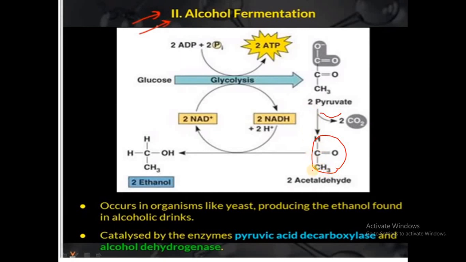So from pyruvate, when we remove carbon dioxide, what is formed? Acetaldehyde is formed. So this acetaldehyde now gets reduced. Reduced means again we are removing hydrogen atoms from the NADH2. You may ask from where this NADH2 comes. During glycolysis, whatever NADH2 is formed, from that NADH2 hydrogens are removed and those hydrogens are added to whom? Those are added to the acetaldehyde, so that it gets reduced to what? Ethanol. And NADH2 after donating hydrogen will come out as what? It will come out as NAD. So this is how